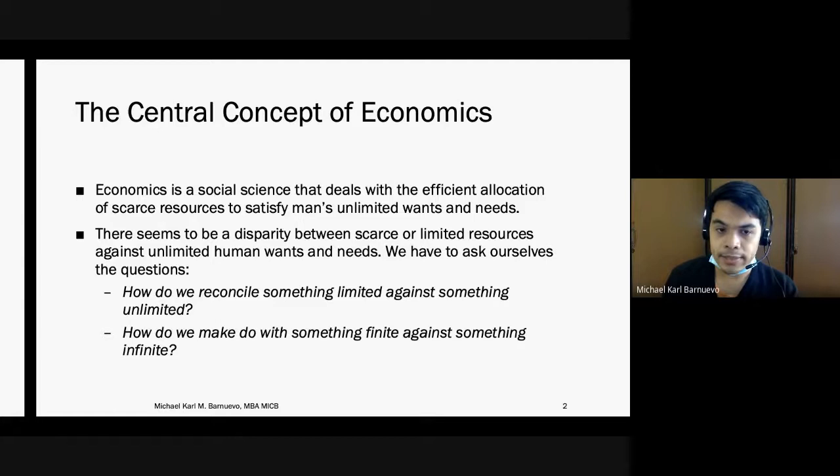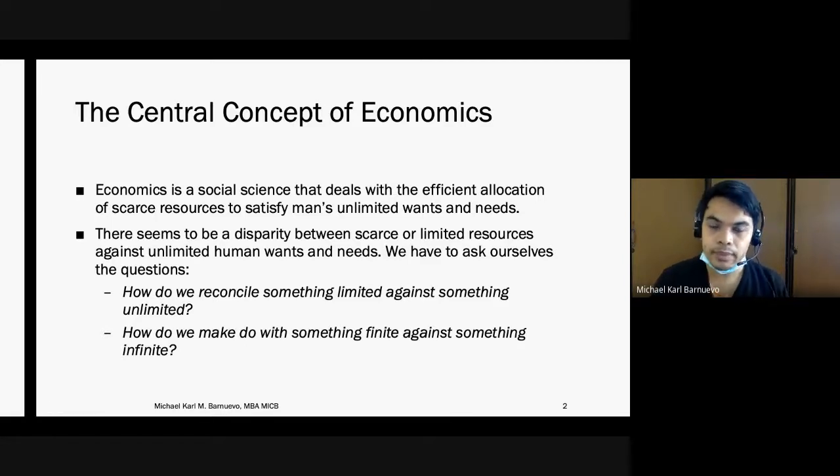It is something we have been discussing since the first meeting, chapter 1. It is always about decision making on how to maximize scarce resources, in order to satisfy our unlimited wants and needs.